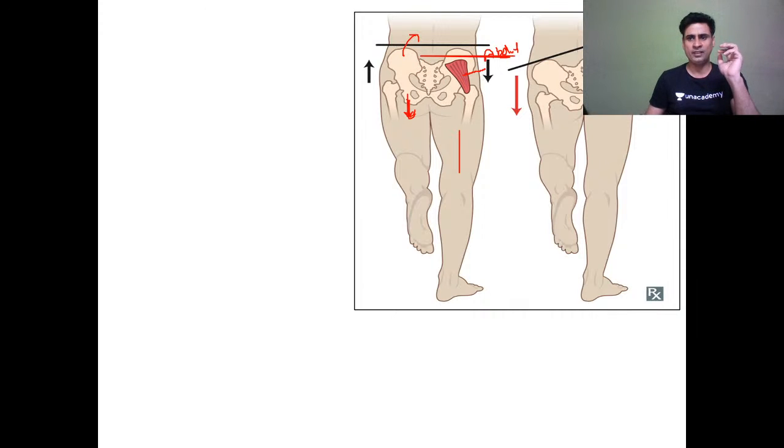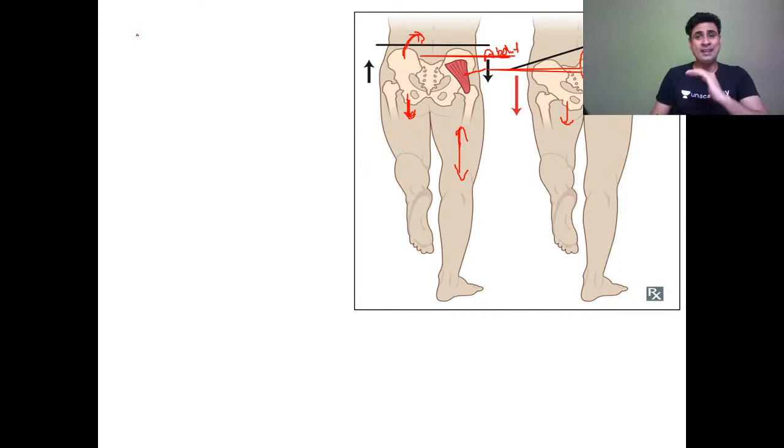Now imagine if this abductor mechanism is defective, it cannot lift this pelvis like this. So what will happen? In positive Trendelenburg test, the opposite side pelvis will sag down, it will come down. So this test is for checking the abductor mechanism of the standing limb.